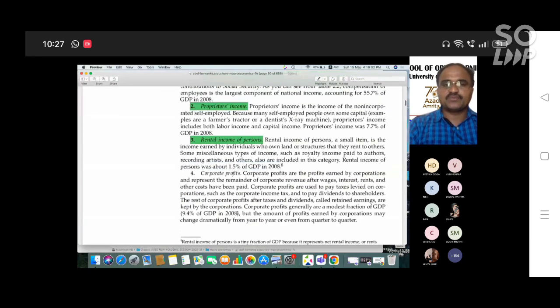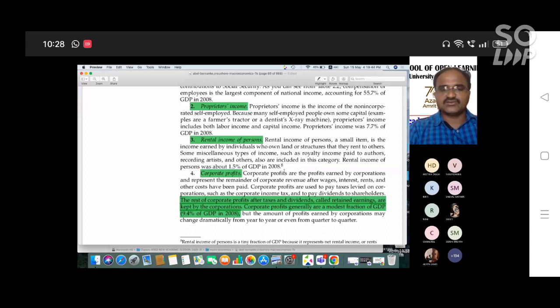Okay. Next, corporate profits are also part of the national income, which we calculate in the GDP. What is corporate profit? Corporate profits are the profits earned by corporations. They represent the remainder of corporate revenue after wages, interest, rents, and other costs have been paid. The rest, after corporate profit taxes and dividends, is called retained earnings and kept by the corporation. Corporate profit is generally 9.4% of GDP. This is also one part of the source of income approach.